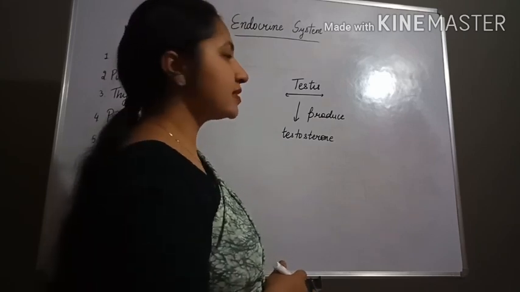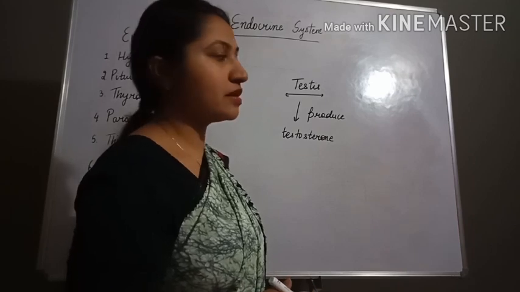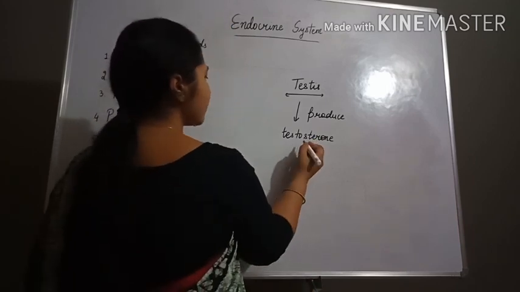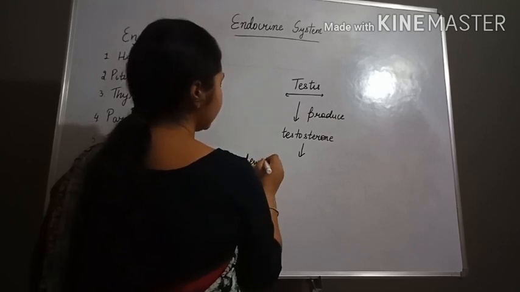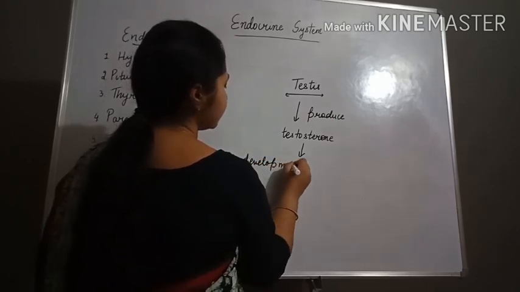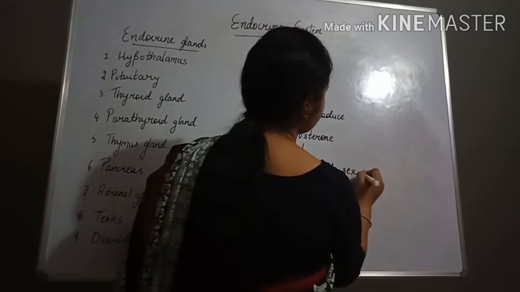And where are the testes present? They are present in the male reproductive system. Now, what is the function of the testosterone hormone? It helps in the development of male sex organs.